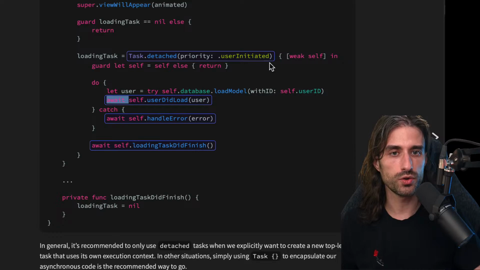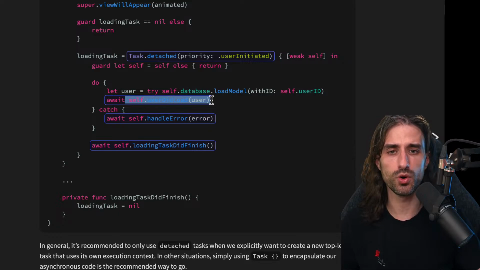And since the code that the detached task executes is no longer executed on the main actor, we need to wait in order to be able to switch back to the main actor. And so that's why we have to use the await keyword, because at the moment when we call this method, the main actor might not be available, and so we might need to await until the main actor is available, for instance, when the current run loop iteration has finished.